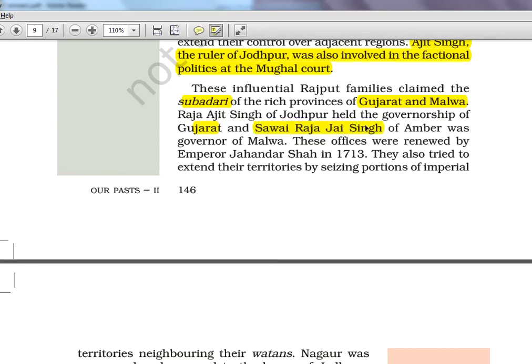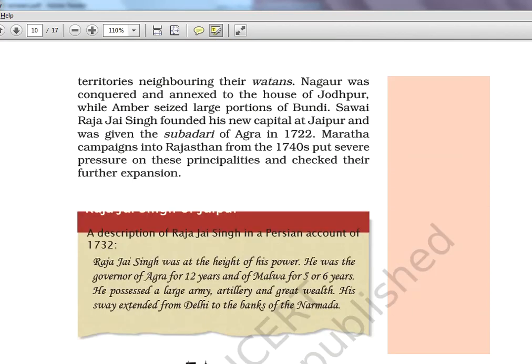So he is Amber, okay, so Gujarat, Amber, just remember these names, Raja Ajit Singh and Savai Raja Jai Singh. Just remember Jai Singh. I think Jaipur city is also, he is the one who built, okay, that is why Jaipur. These offices were renewed by Emperor Jahandar Shah, again a weak ruler. They also tried to extend their territories by seizing portions of imperial territory neighboring their Watans. The Watan is that land territory which they hold, and neighboring things also they started to plunder.